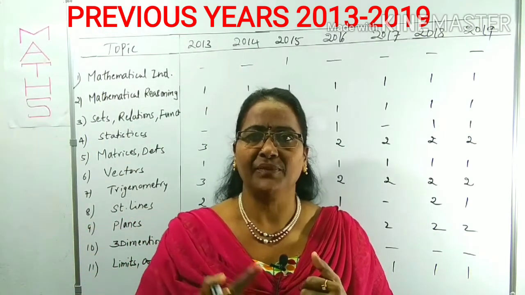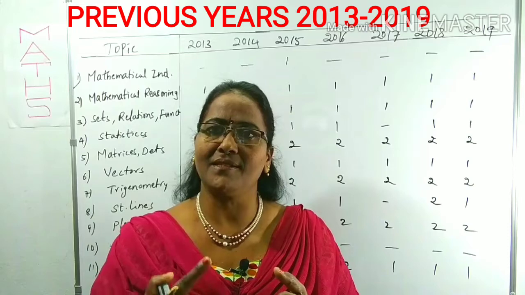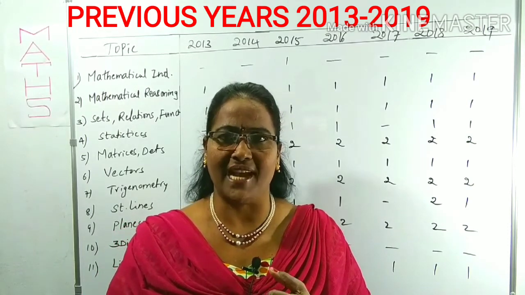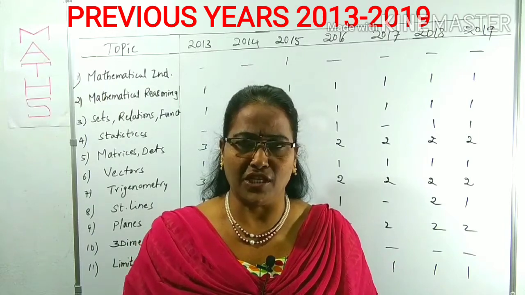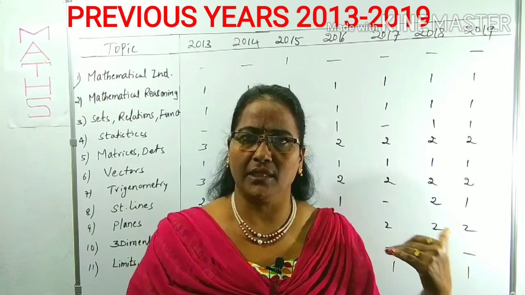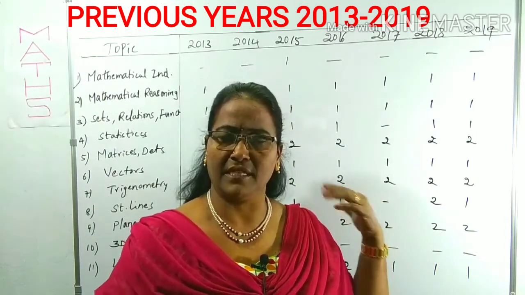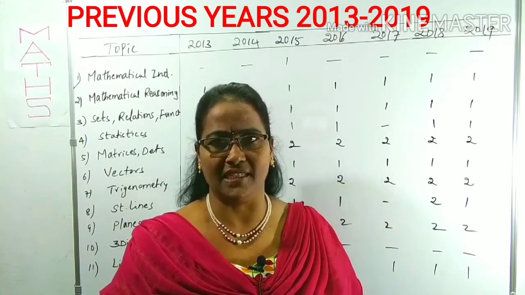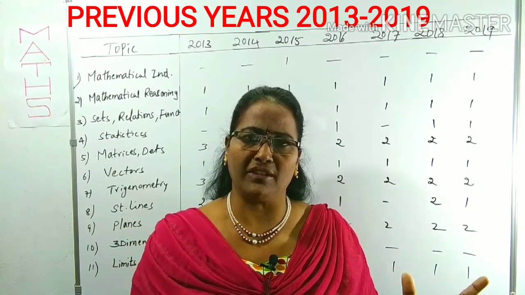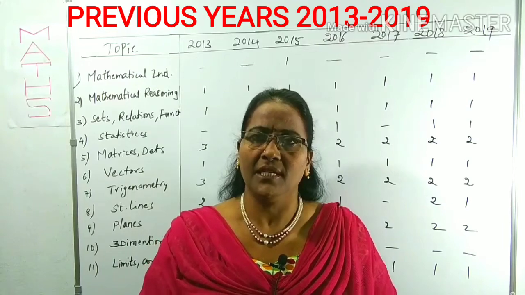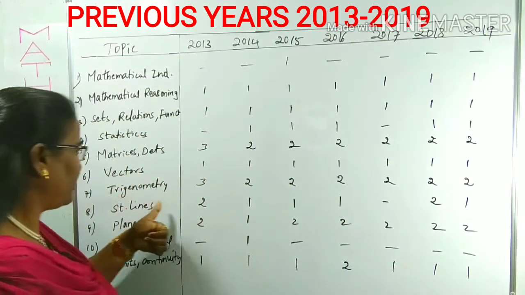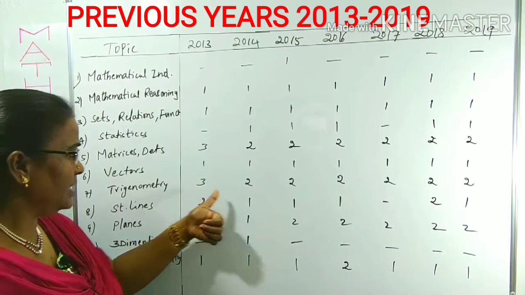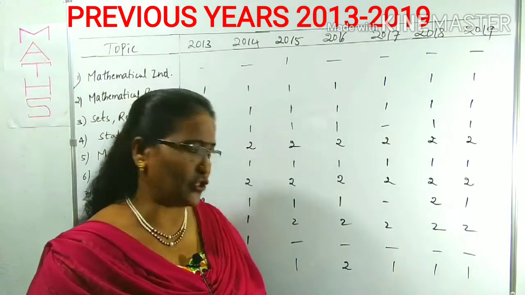We will focus on inverse trigonometric functions, trigonometric equations, as well as heights and distances. In 2020 there was no heights and distances question, but till 2019 there were some years with heights and distances questions also. No need to revise the entire trigonometry chapter. So just focus at least on the main topics. Right? Trigonometry in 2013 3, remaining years each year 2 questions.